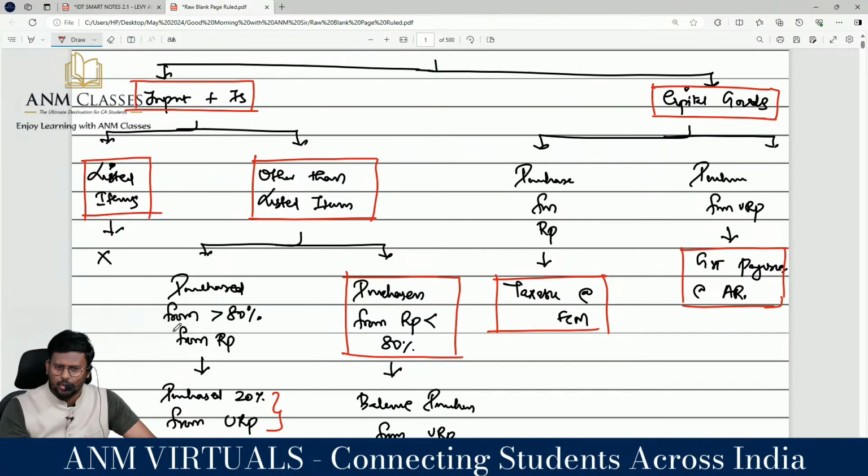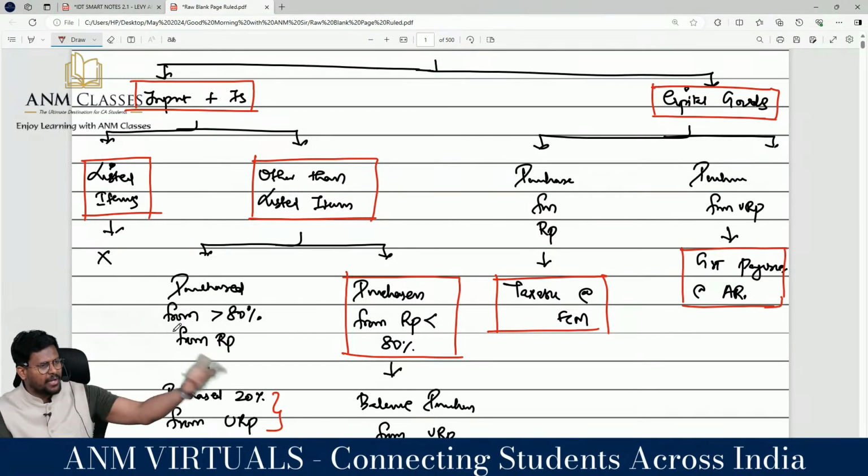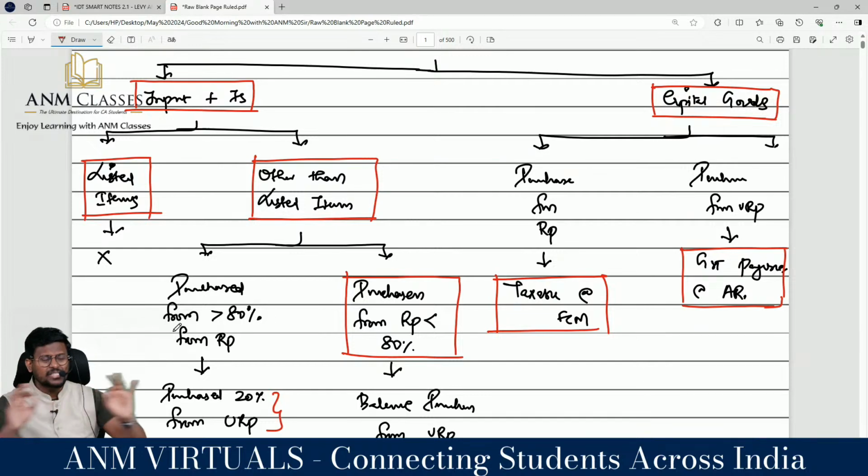Next one, sir. With regard to capital goods, if you purchase capital goods from a registered person, he himself would have collected GST. Sir, if it is from an unregistered person, you are liable to pay GST as per 9(4), at the applicable rate. With this we can say that we have analyzed the 9th subsection 4 notification. I believe that you would have enjoyed this a lot. This is important, very important, and very, very important for examination. This chart you can take from the YouTube if you want.